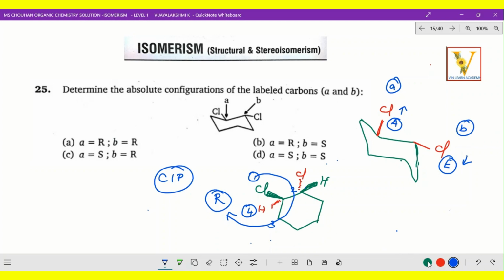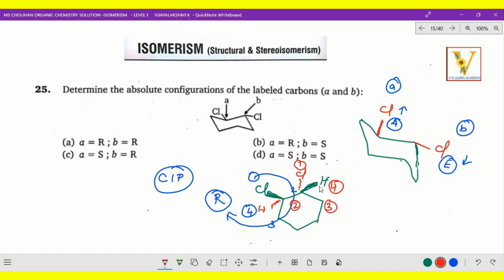Now next one will change this point. So this is 1, atomic number higher. That means here chlorine atomic number is high. So this is 1 and this is 2. Right. So here I just put it here 2 and this is 3 and 4. But here 4 has to be lower. Hydrogen has to be in that wedge position.